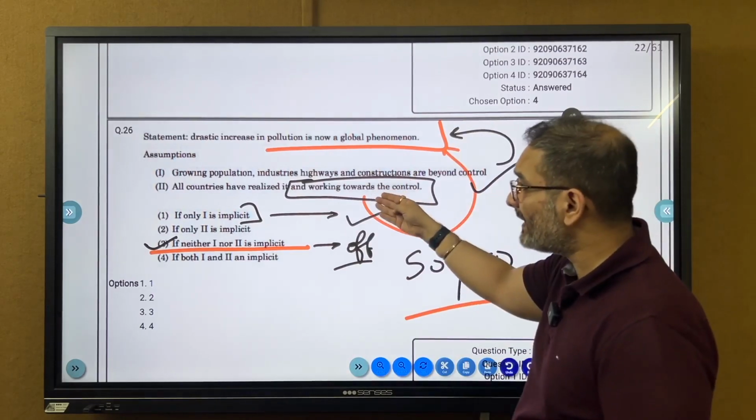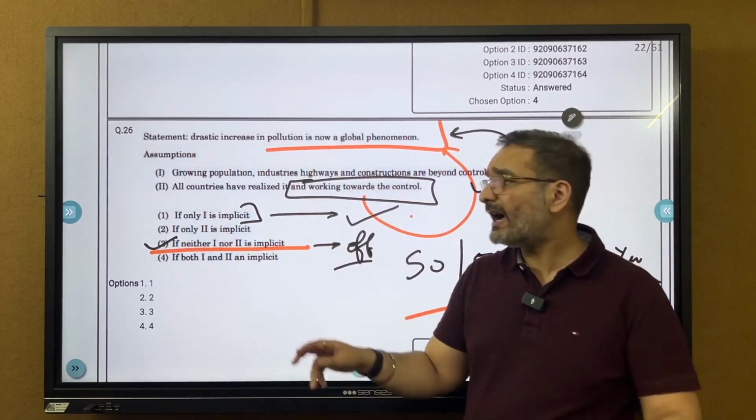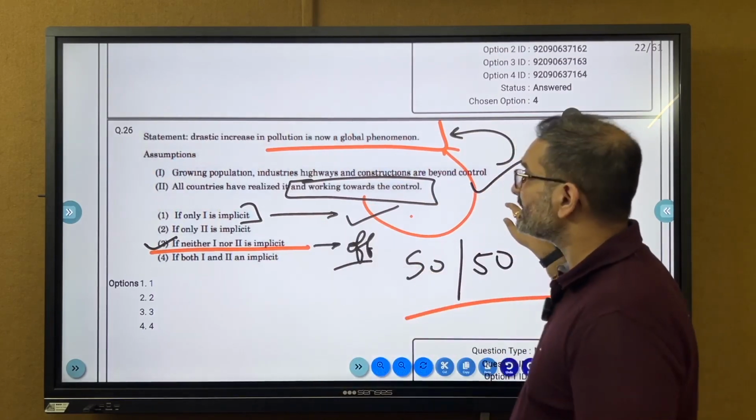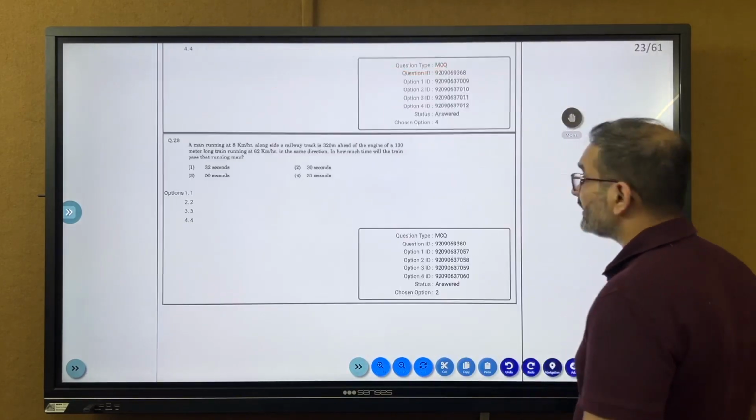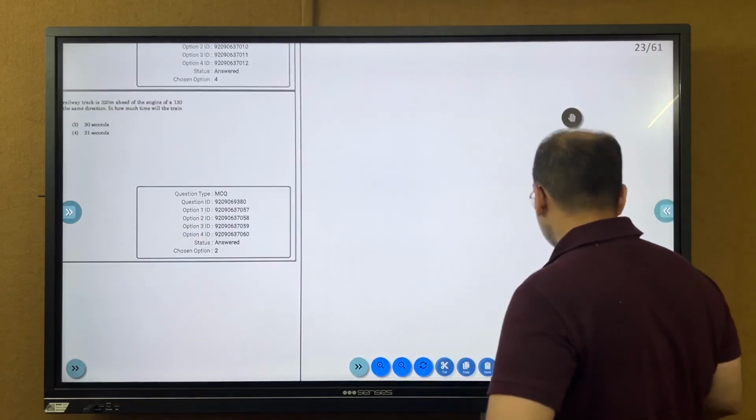Let's accept that the second one is what they have given as the correct answer, I believe. Neither 1 nor 2 is implicit. I would say only 1 is implicit, right? All right. Let's not go here. All of these questions are correct.